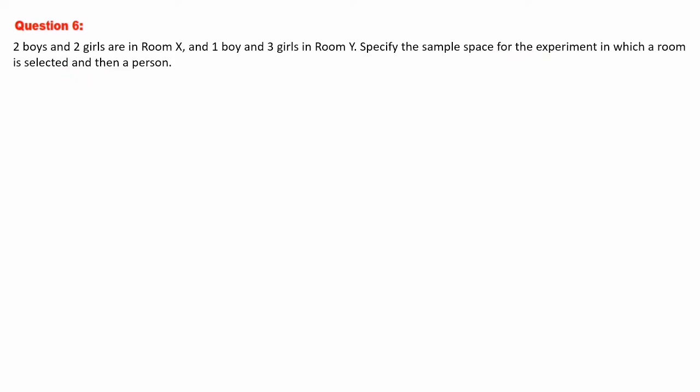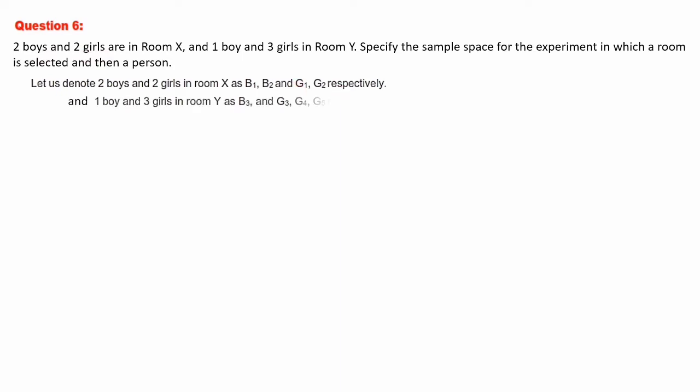First of all, let us denote the girls and boys in room X and Y. 2 boys and 2 girls in room X, we can write it as B1, B2. There are 2 boys, so we will write as B1, B2. 2 girls are there in room X, that we will write it as G1 and G2. And 1 boy and 3 girls are there in room Y, so we will write it as B3. Up to B2 we have stopped here. B3 we will write for room Y, and here G2 we have stopped for girl in room X. Here we will start from G3, G4, G5. There are 3 girls in room Y. So we will represent it as G3, G4 and G5 respectively.